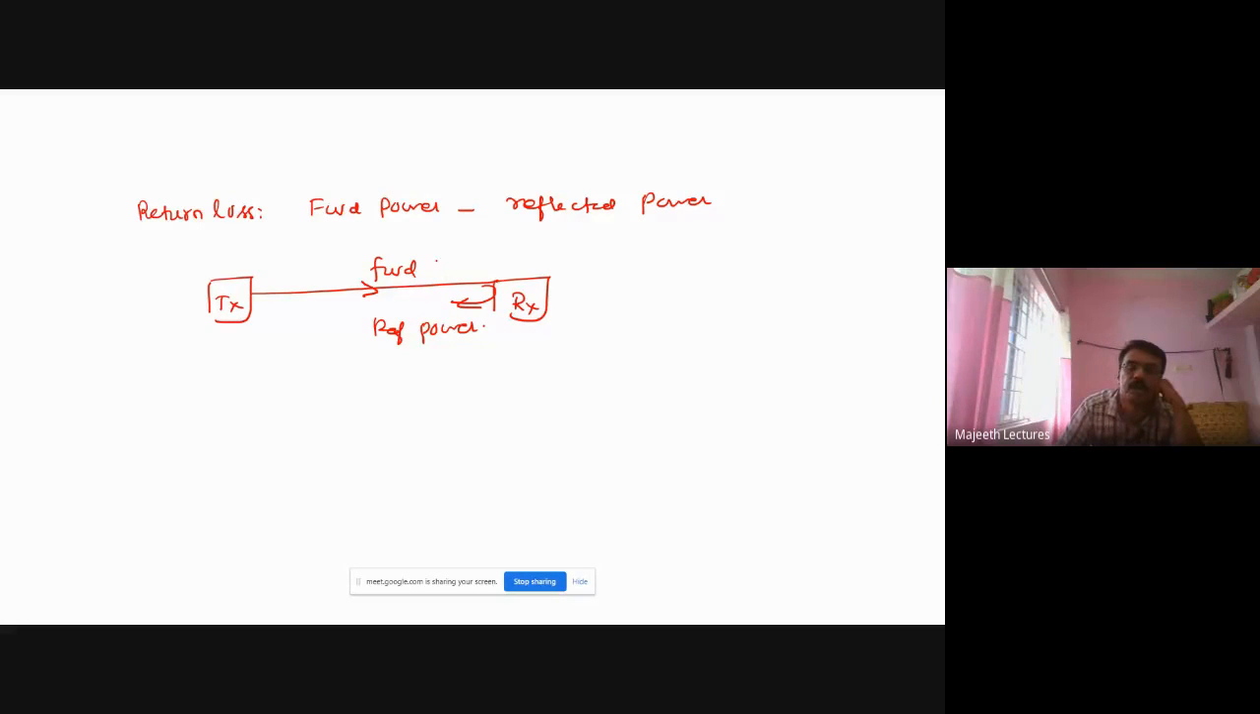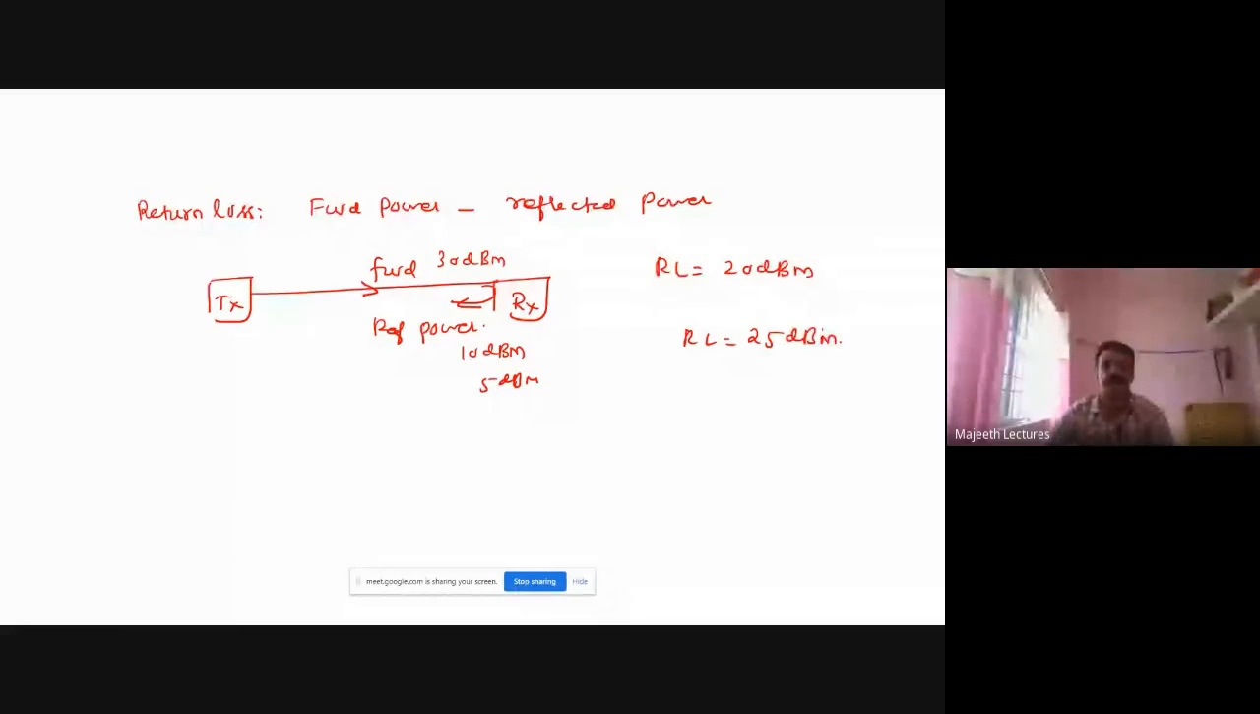Suppose in the forward direction you are sending 30 dBm and 10 dBm is reflected. So what is return loss? Return loss is equal to 20 dB. Suppose 5 dBm is reflected, what will happen? Return loss is equal to 25 dB. From this, what we understand is, when reflection is very less, the return loss is more.